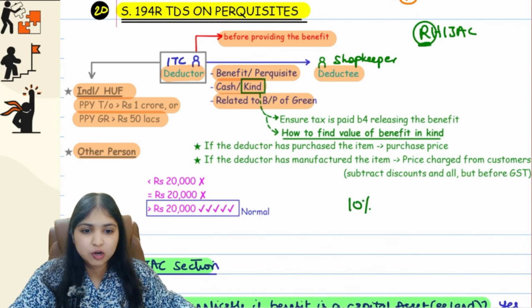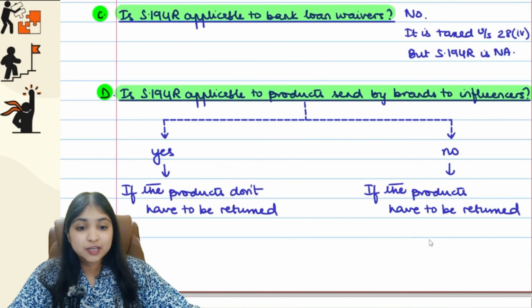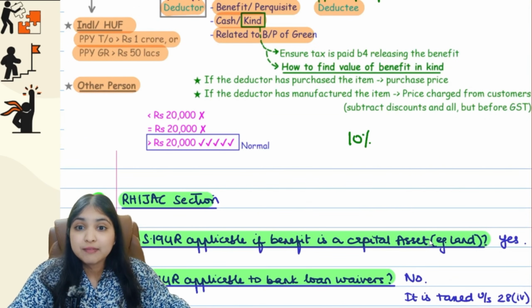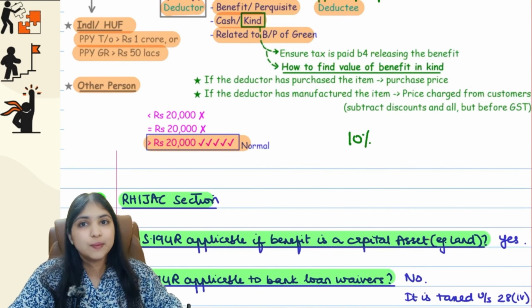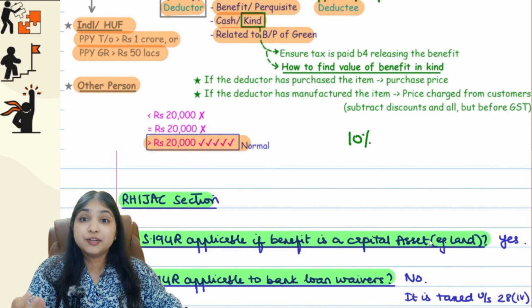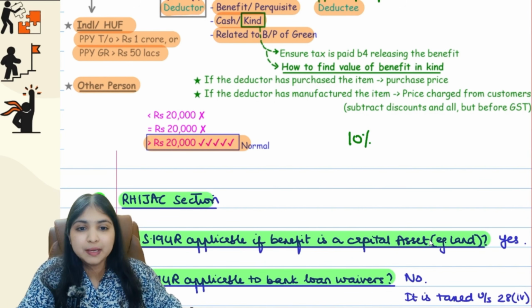I think I've missed it. I've not mentioned it over here. The TDS rate is going to be 10%, and only if the value of the benefit happens to be more than 20,000 rupees. If the value of the benefit is up to 20,000 rupees, then there will be no TDS.